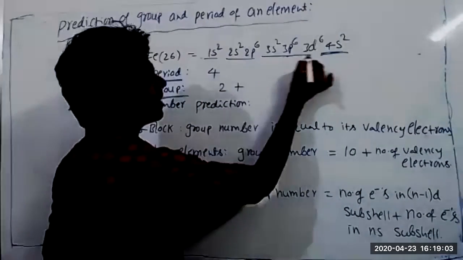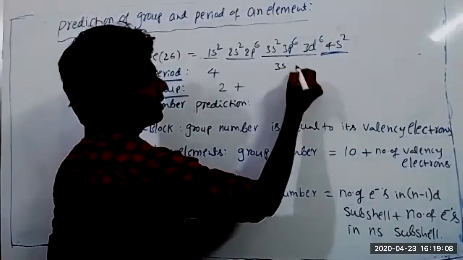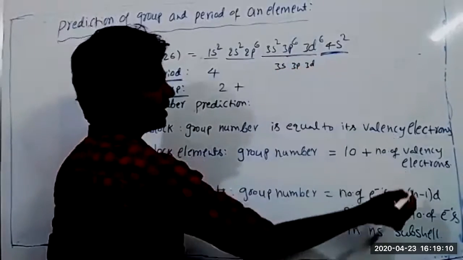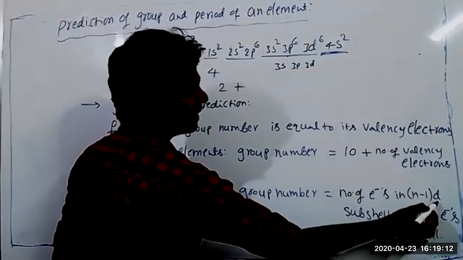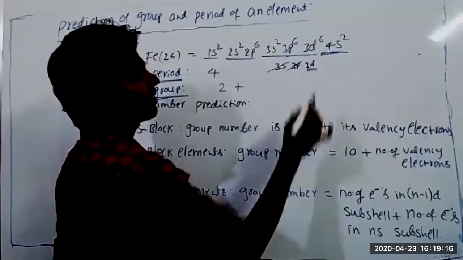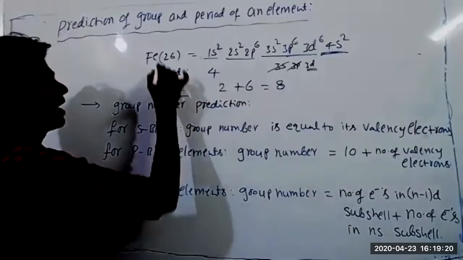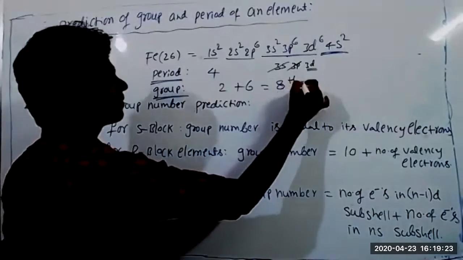Here n-1 is 3, because 4 minus 1 is 3. 3s, 3p, 3d all come under n-1, but they are specially asking for d only. Don't include the 3s and 3p, only 3d. How many electrons are there? 6. So 2 plus 6 is 8. So iron belongs to the 8th group.